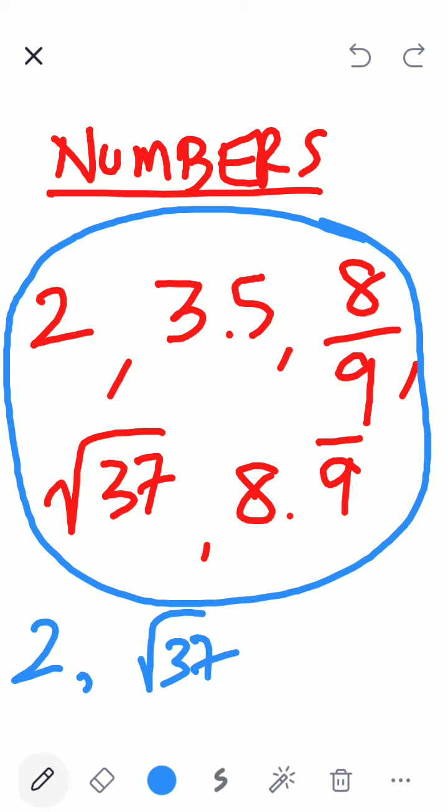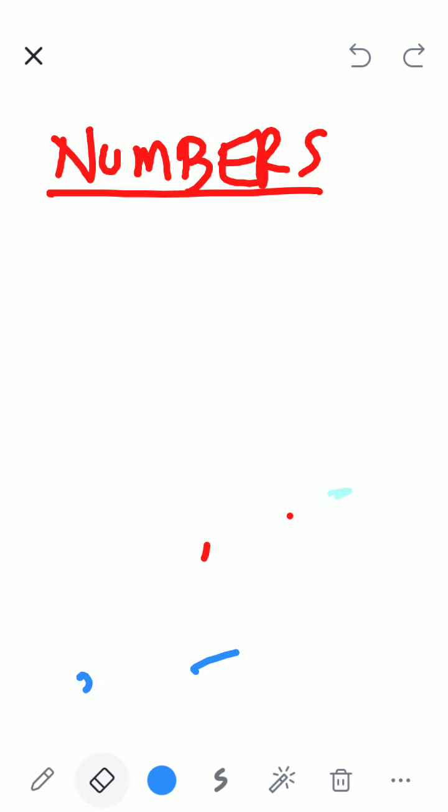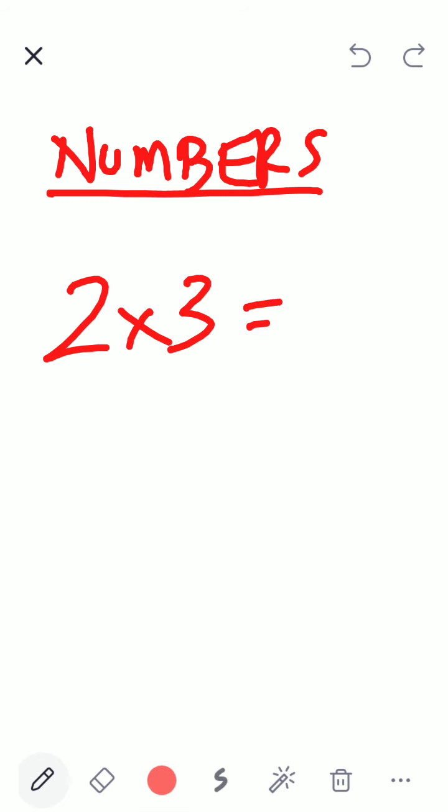So, suppose I write for you all 2 into 3. Is there any confusion for you all? What is the answer? 6. Correct? No confusion. Why? Because studied from childhood. Correct?